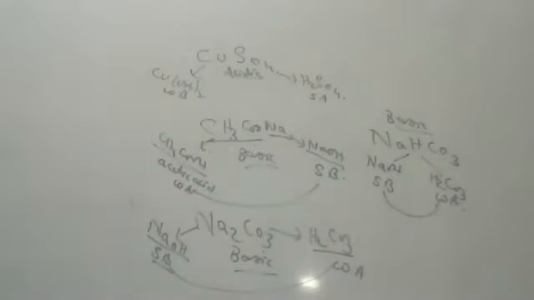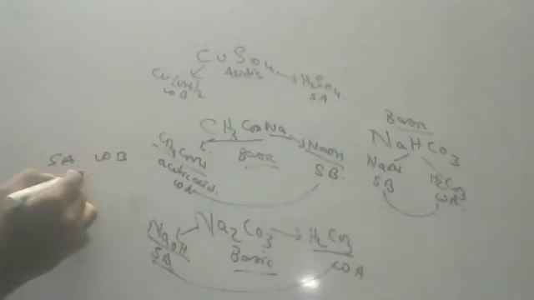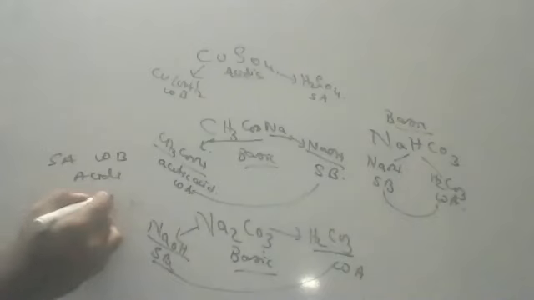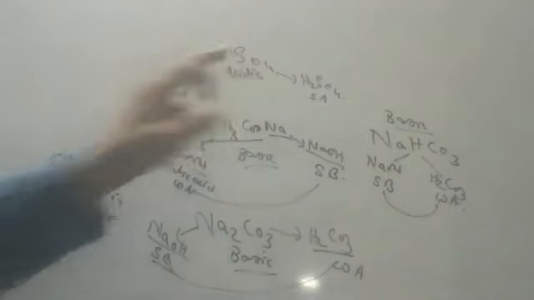Okay, last time I'm saying, children: strong acid and strong base, neutral salt. Weak acid and weak base, neutral salt. Strong acid and weak base, acidic salt. Weak acid and strong base, basic salt. I'm talking about salt. What is a salt? A substance which is formed by the reaction of an acid and a base. Every salt will have one metallic component and one non-metallic component.